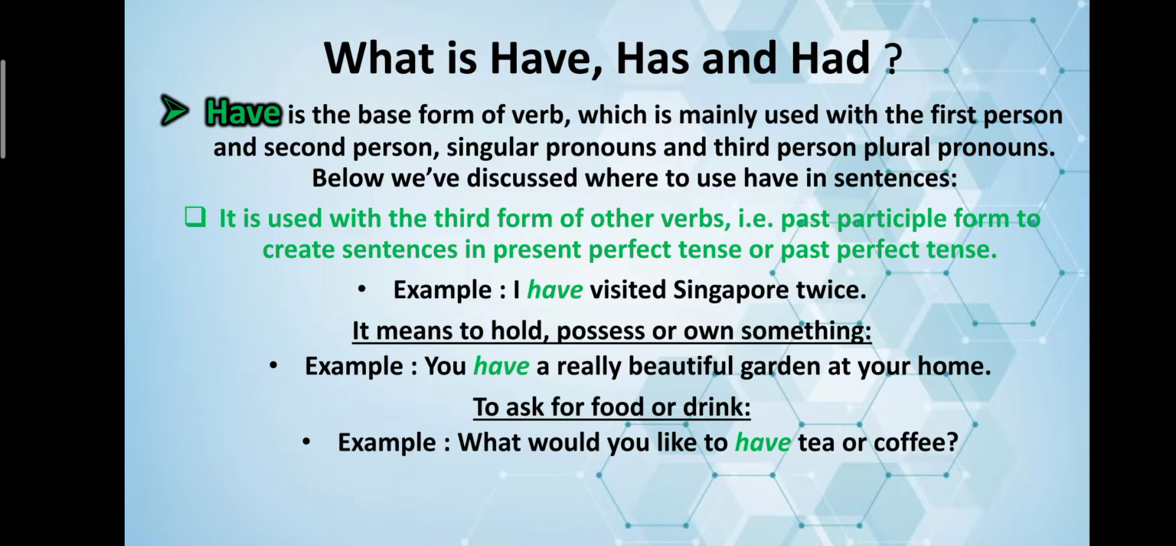We can take another example, like you have a really beautiful garden at your home. Over here, the person is holding or possessing the garden, so we are using the word have. When we ask somebody to drink or eat something, we say, would you like to have tea or coffee?